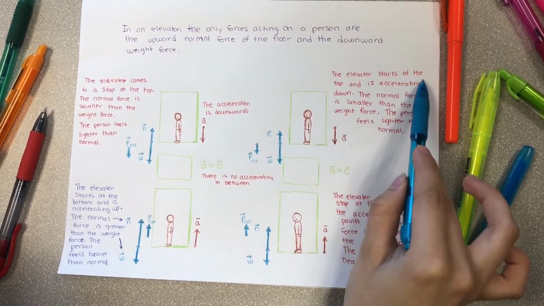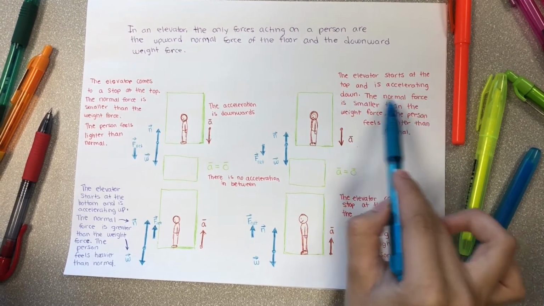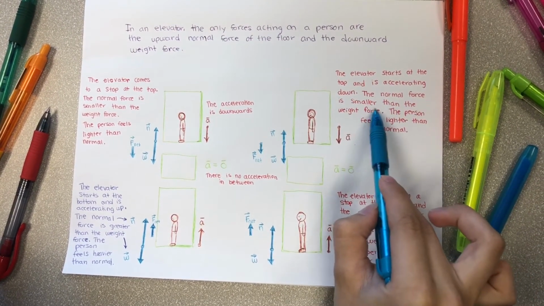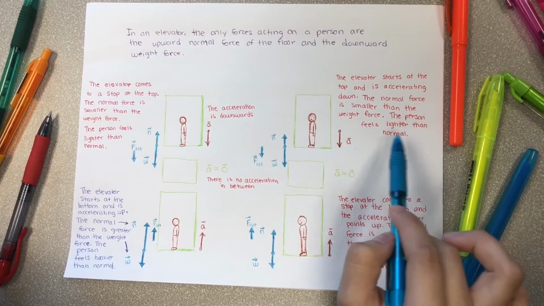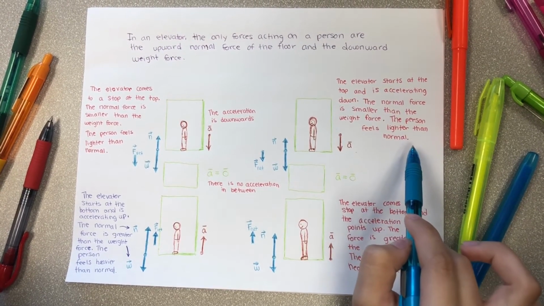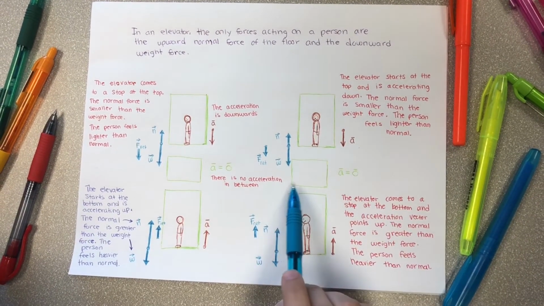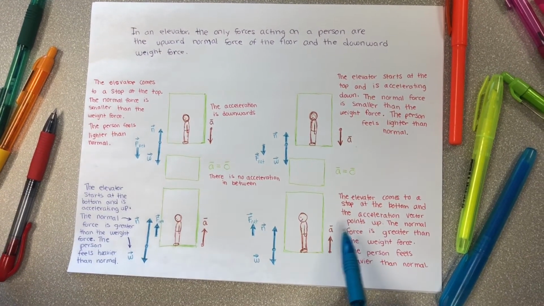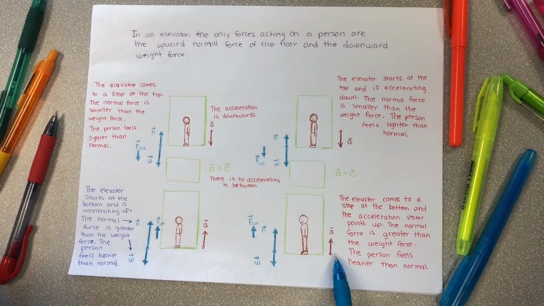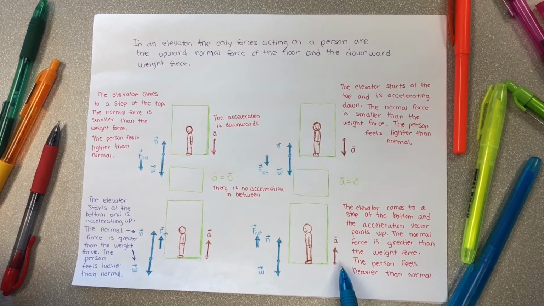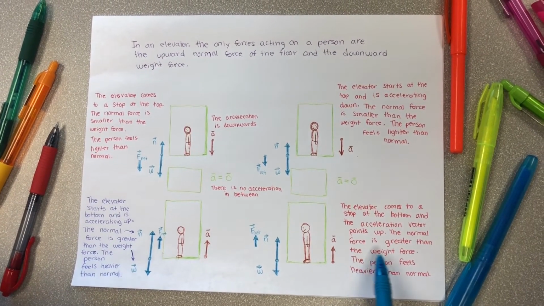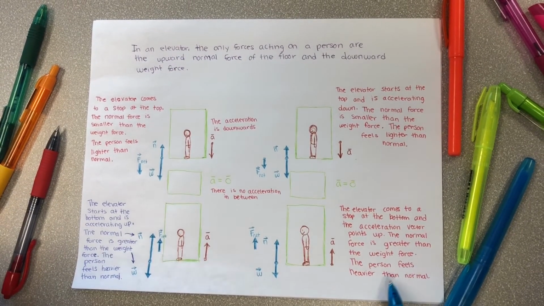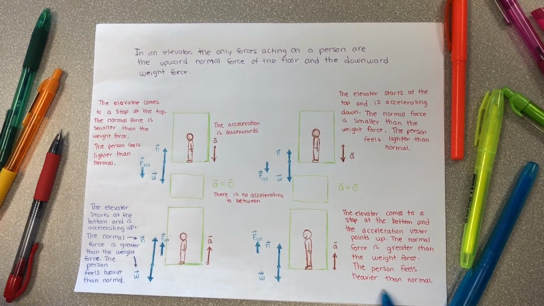When the elevator starts at the top and is accelerating down, the normal force is smaller than the weight force. The person feels lighter than normal. In between, there is no acceleration again, and when the elevator comes to a stop at the bottom and the acceleration vector points up, the normal force will be greater than the weight force, and the person will feel heavier than normal.